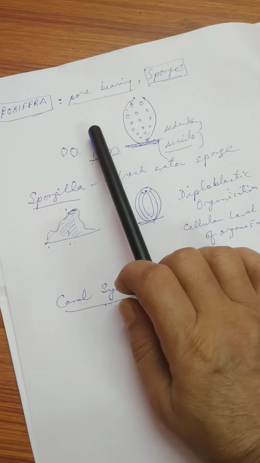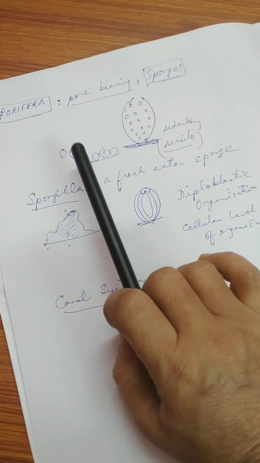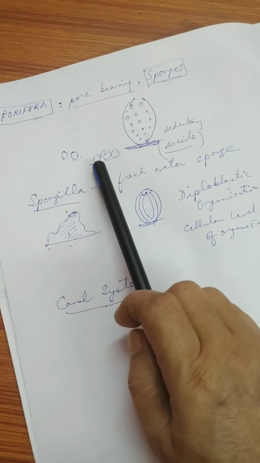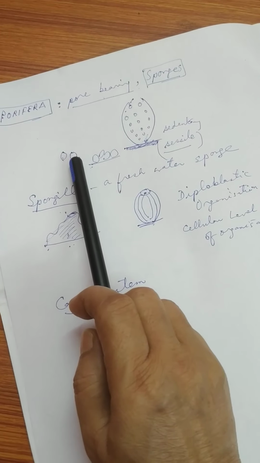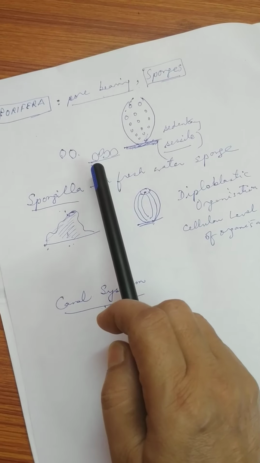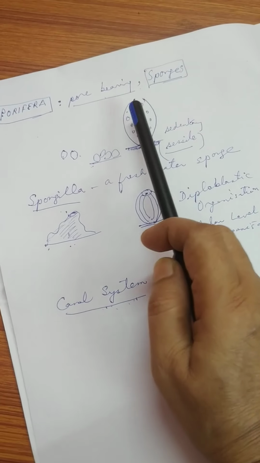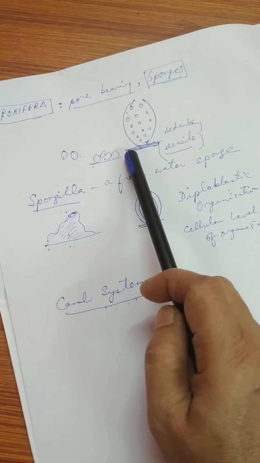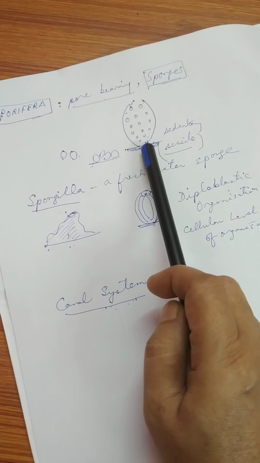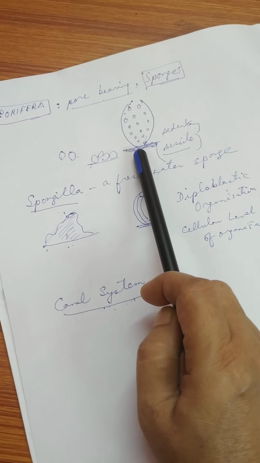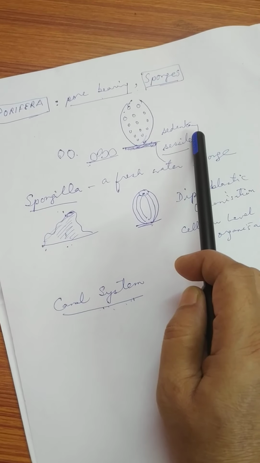Now the second point I have said is that these animals are solitary or colonial. They may live alone or they may live in colonies. Living together is called a colony. And they are what? Sedentary animals. Why are they sedentary? Because they are attached to an object. Look at this diagram. The animal is attached to an object. It cannot move from one place to another place. So the Porifera animals are sedentary animals, that I explained in my last class.